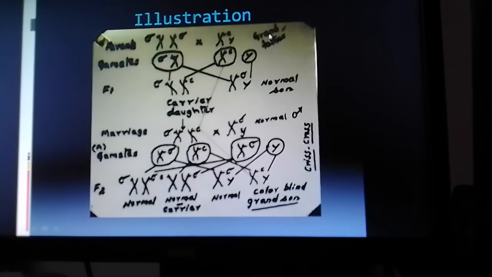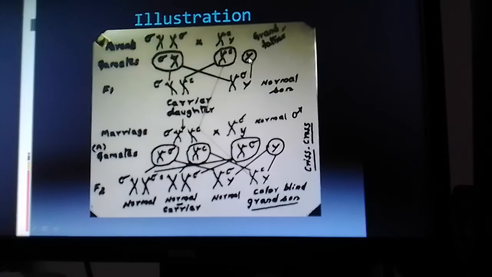And then from the grandfather to the grandson of the F2 generation, the trait passes only through the daughter, not through the son.